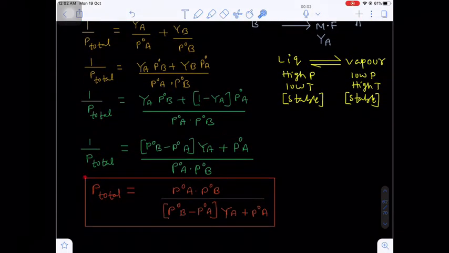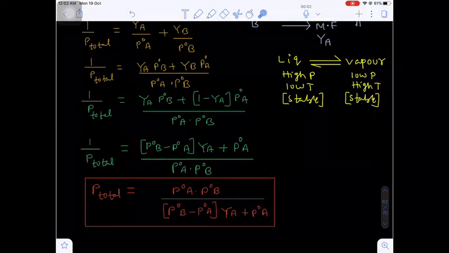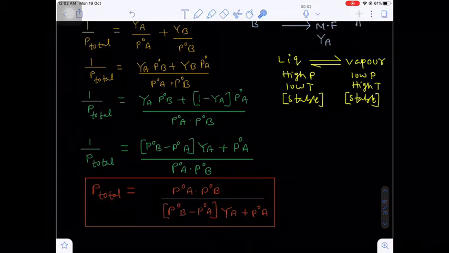After simplification, you will get P total equal to P naught A into P naught B divided by P naught B minus P naught A into Ya. Ya is the mole fraction of component A in the vapor phase, and this will be the P total. Now if you see, these are inversely proportional: total pressure and mole fraction of the component in the vapor phase.